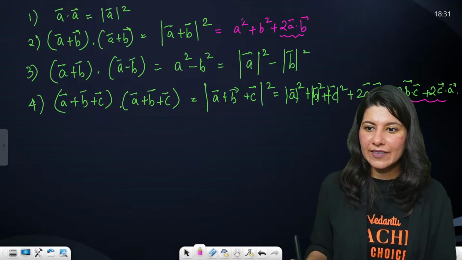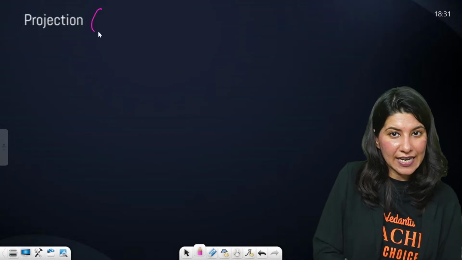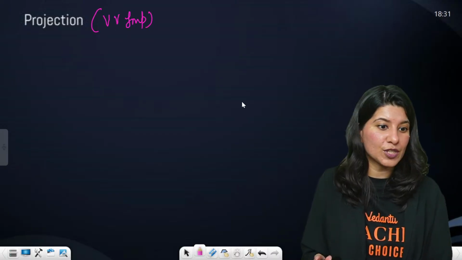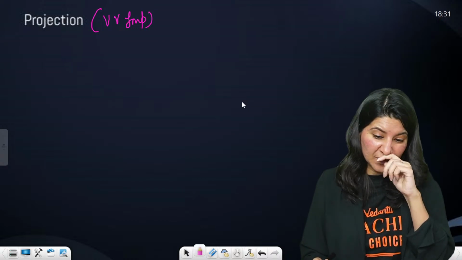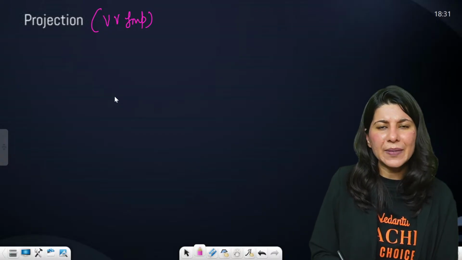Chalo. Anyway, are we ready for the next topic, which is projection? And this is a very important topic for vectors. You might see a question from projection as well. Okay. Chalo, very easy topic. It is actually an application of dot product.